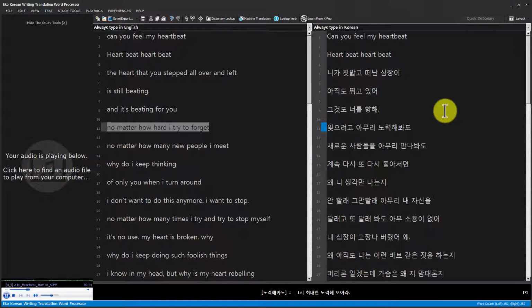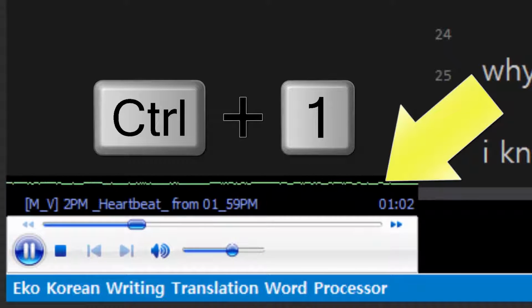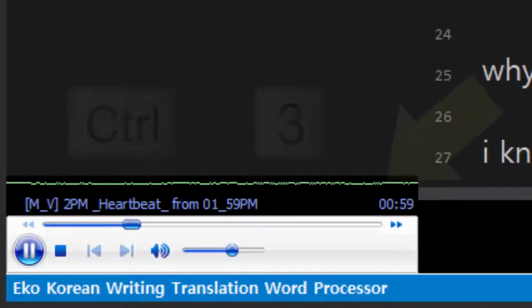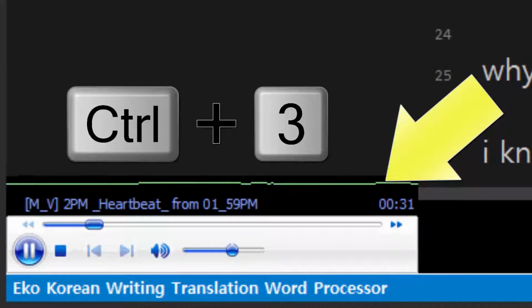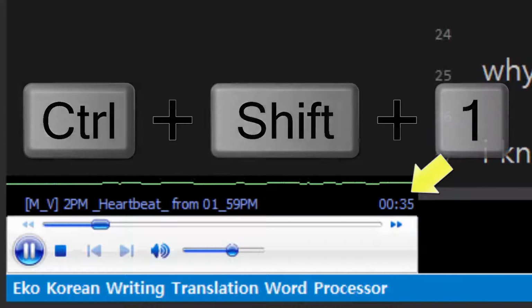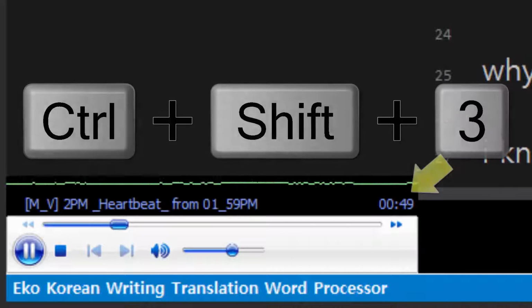Another nice feature is I can jump around in the audio very easily. If I want to go 10 seconds backwards, I just have to press Control 1 on the keyboard, Control and the number 1, and you can see I've just jumped back 10 seconds. And if I want to jump back 30 seconds, I can press Control 3, and now I've jumped back 30 seconds in the audio, and jump forward is Control Shift 1. And I can jump 30 seconds forward with Control Shift 3, of course.